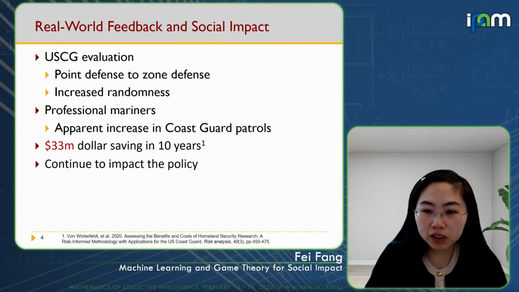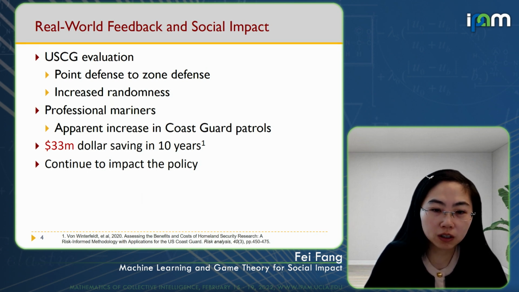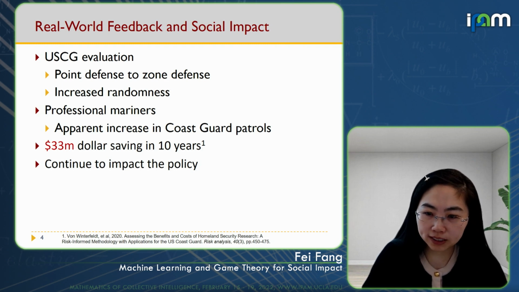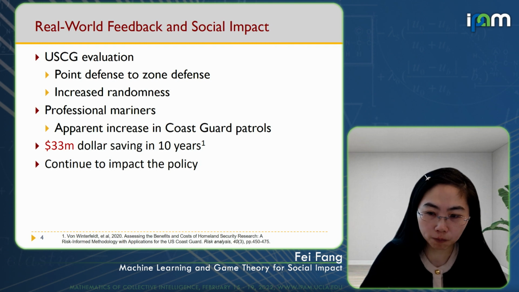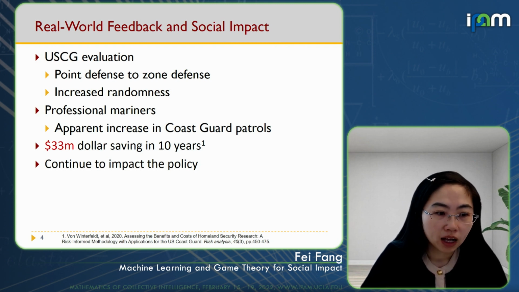The professional mariners also mentioned that there was an apparent increase in the Coast Guard patrols using the new patrol schedules, while in fact the number of patrol boats and the patrol hours didn't really change. Our work, together with the optimization for protecting other parts of the port, is estimated to lead to a $33 million saving in 10 years for the US Coast Guard to achieve the same security level. And it continues to impact the Coast Guard patrol policy even now.